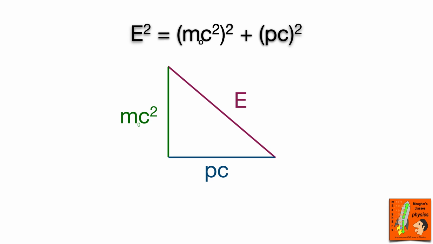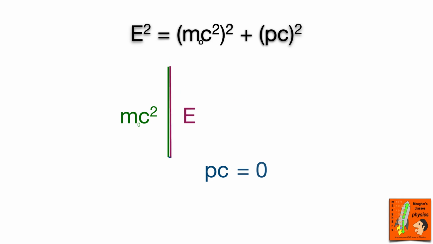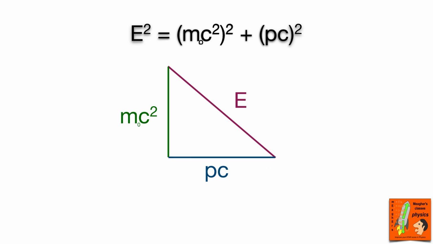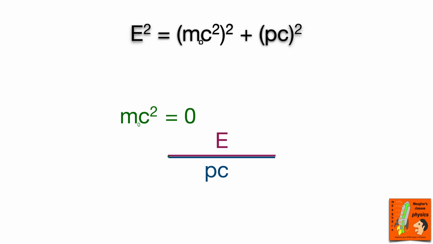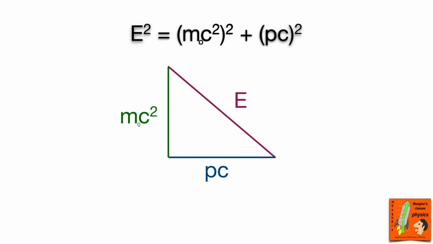Now remember I said Einstein kept stating that if a mass was stationary relative to you, E would equal mc squared. Now if it is stationary relative to you, it's not going to have any momentum. So that blue leg of the triangle would reduce to zero, and yeah, E would equal mc squared. So that works really quite well. If we look at another version of things, something that has no mass, like a photon, the mc squared side would go to zero, and the energy would be equal to the momentum times the speed of light. So that's another little interesting thing we can find from that: massless objects can move at the speed of light.